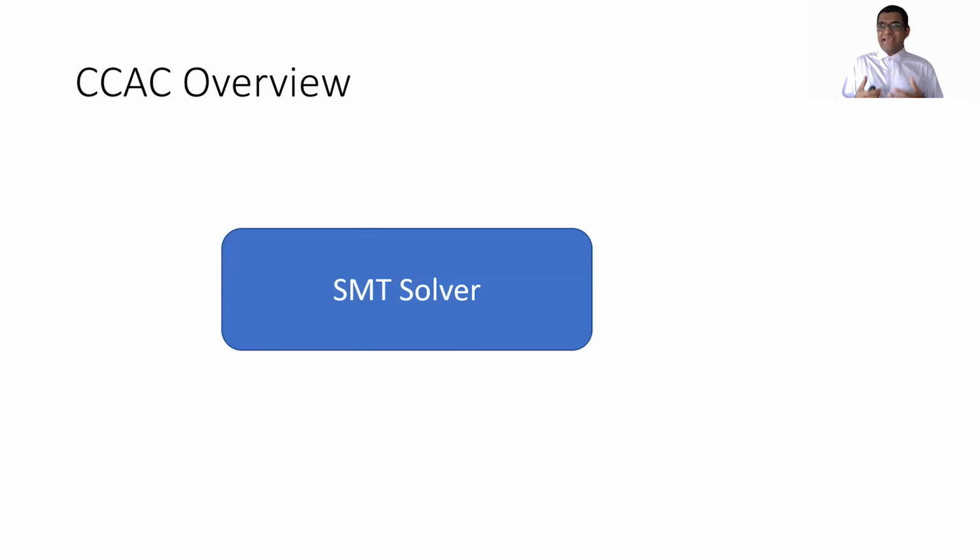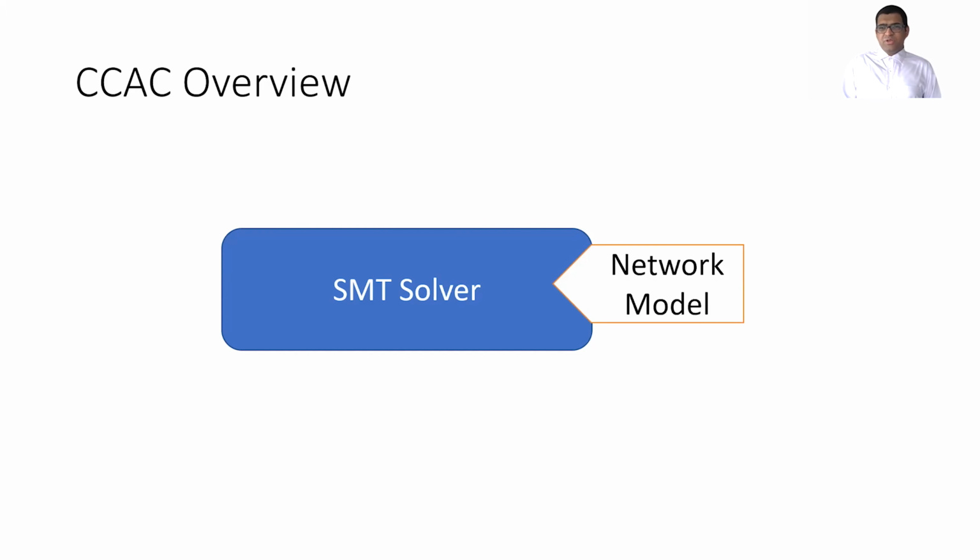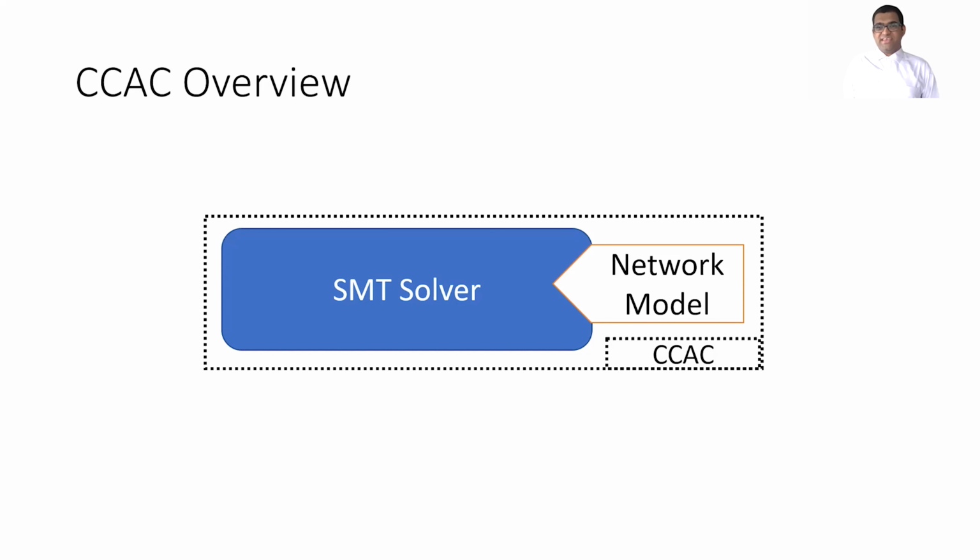Here's an overview of how CCAC works. Core to CCAC is an SMT solver. An SMT solver is like a SAT solver that takes a formula as input and tries to find an assignment to the variables of that formula that satisfy it. If no such assignment exists, it proves that this is the case. And in this formula, we encode our network model. And in doing so, we had to solve a few challenges that are detailed in the paper.